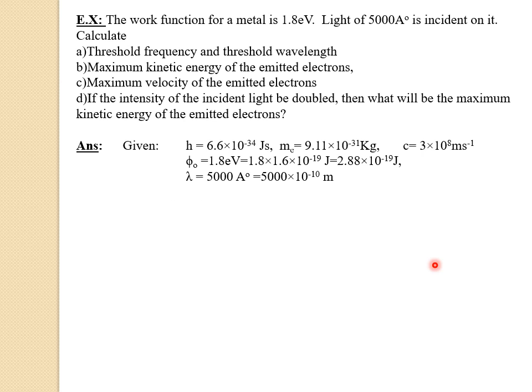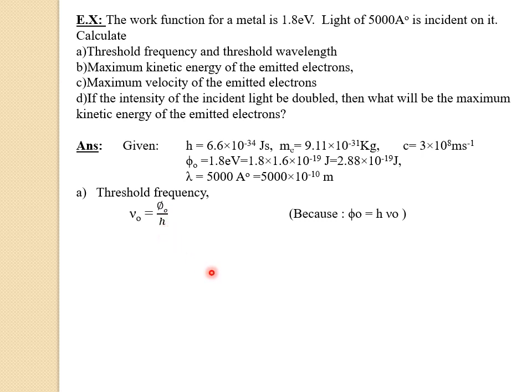To find the threshold frequency, the formula is nu naught equals phi naught divided by h. So we already know the formula for work function, that is phi naught equals h into nu naught. So if we rearrange the terms, the formula for threshold frequency will be nu naught equals phi naught by h.